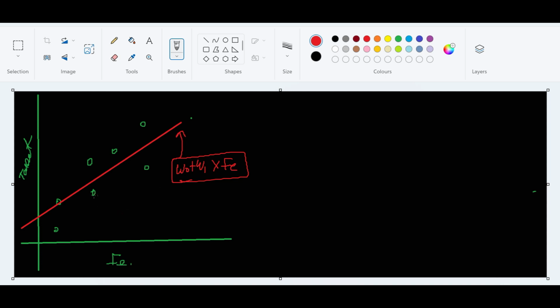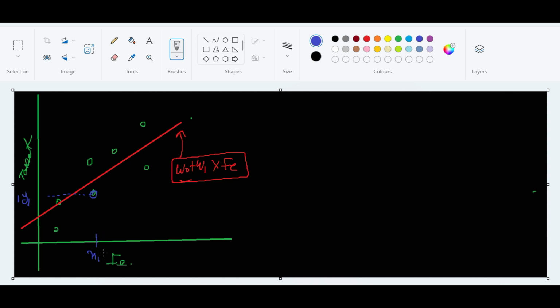See this? Suppose I'm talking about this point, and let's say this is the X1 point. This is the X1 point here. And if you see, the real value for X1 is, let's say, Y1 here. This is my Y1. So this is my Y1, the real data available with us. So this is X1, basically the feature one, and this is the target one. Just to say it again, X1 and Y1.